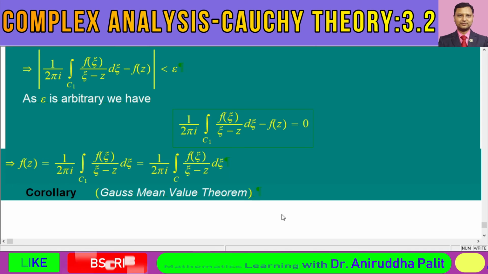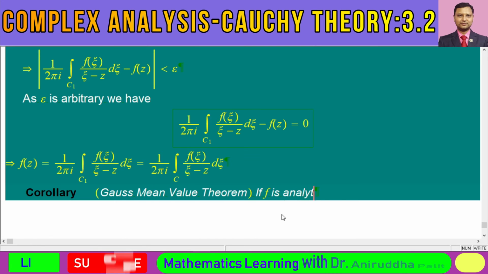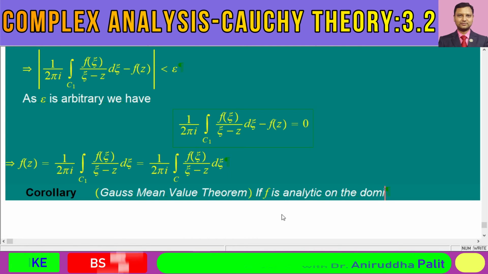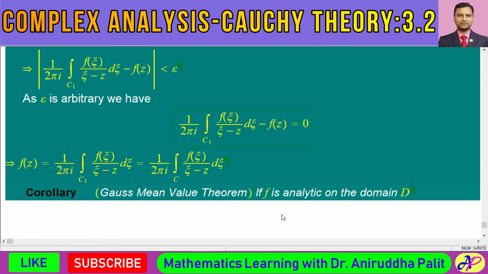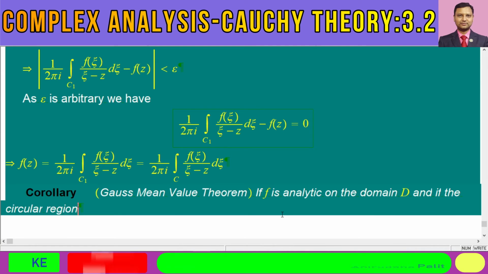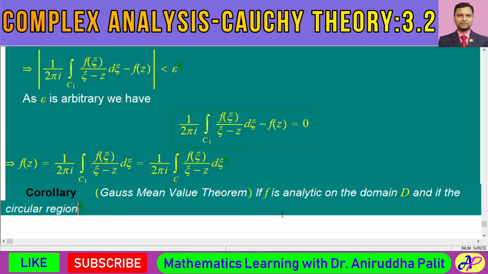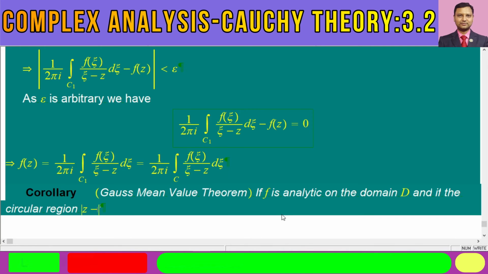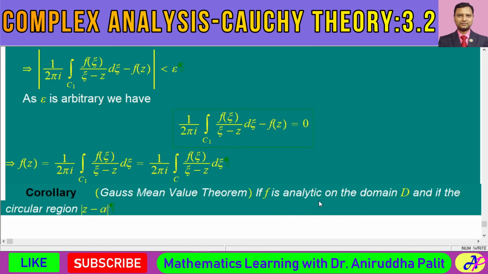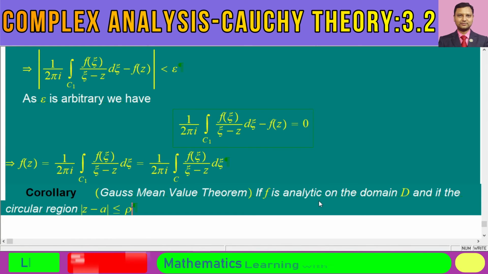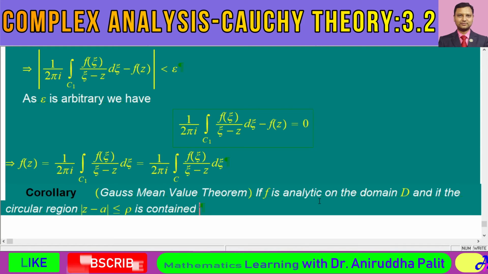It says that if f is analytic on a domain D, and if the circular region modulus of z minus a, where a is some complex number (or z0, whatever you call it), less than or equal to rho, is contained in this domain D, then